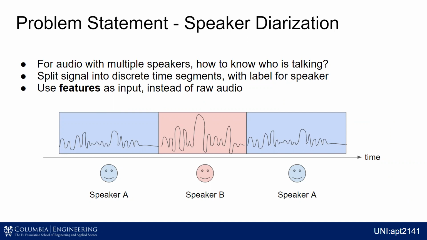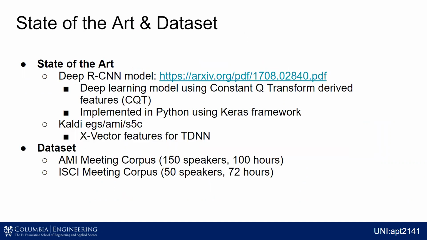There's a couple different models in the state of the art that we'll get into. But obviously for this class, we worked out of Kaldi, but there are some pretty contemporary and good models that exist outside of that in Python. So one of those is the constant Q transform, and that was done with a CNN model built off of Keras. So I'm going to be comparing the results eventually to that.